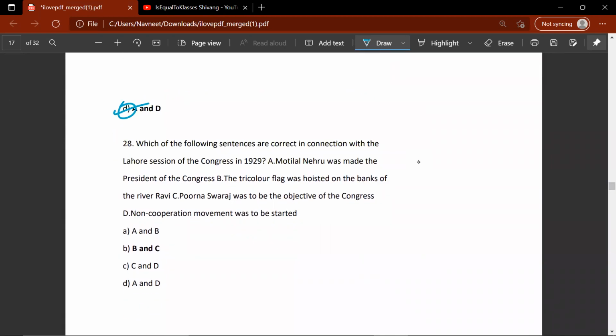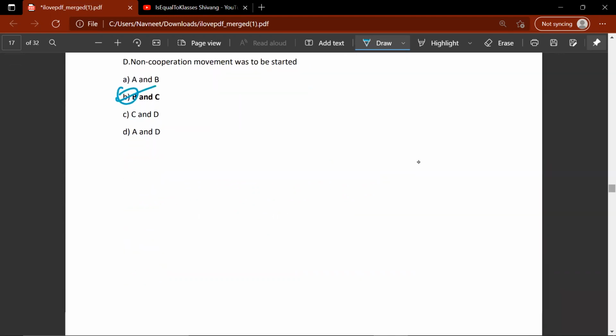Which of the following sentences are correct in connection with the Lahore session of the Congress in 1929? Motilal Nehru was made president of Congress. The tricolor flag was hoisted on the banks of River Ravi. So D would be the correct answer.